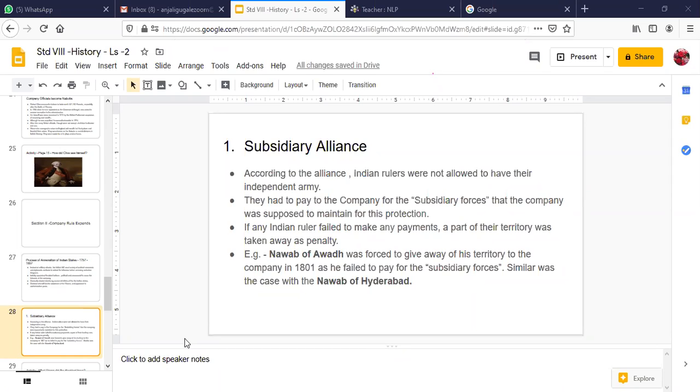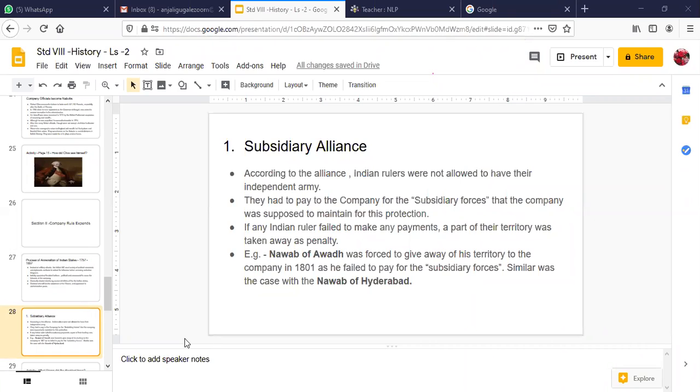Okay, so here I hope everybody has understood what was a subsidiary alliance and the two kingdoms which were annexed by the British. Not only these two, but there were many other kingdoms, many other small territories, acquired by the East India Company using the subsidiary alliance. Any doubt here? Ma'am, yes.